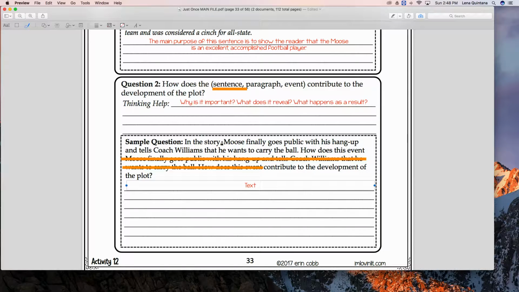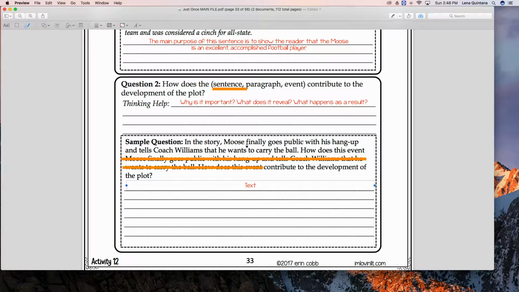How does this piece, when he finally goes public with his hang up and tells the coach that he wants to carry the ball, contribute to the development of the plot? Well, it's important because it's the first piece of the major rising action. It establishes Moose's goal and it sets his plan in motion.